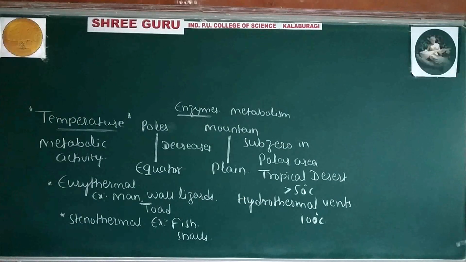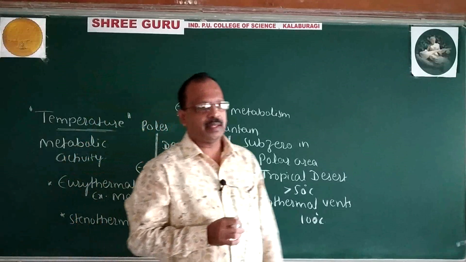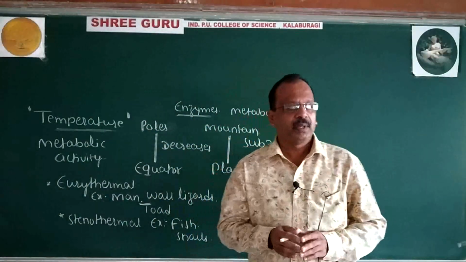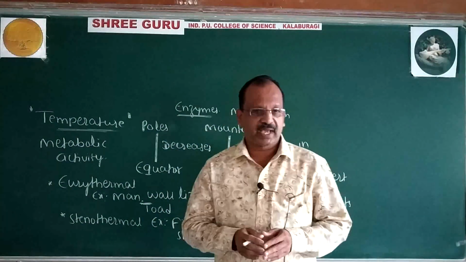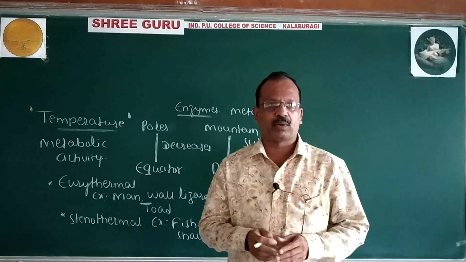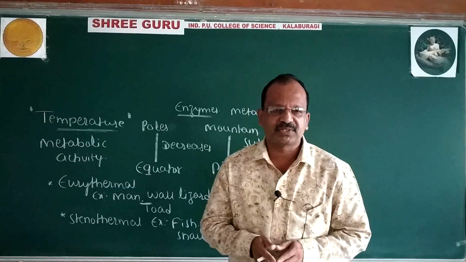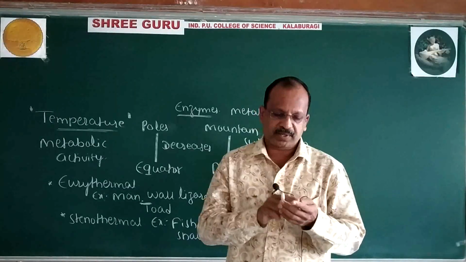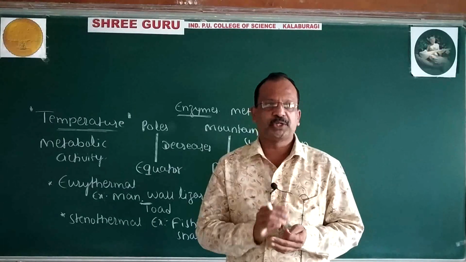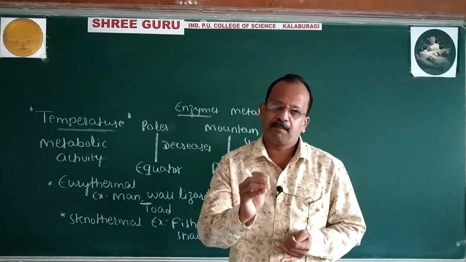Dear students, now look over one more important ecological factor, or an abiotic factor, which is temperature. Initially you came across the definition of ecology, followed by the 4 basic levels of organization: organism, population, community, biome.